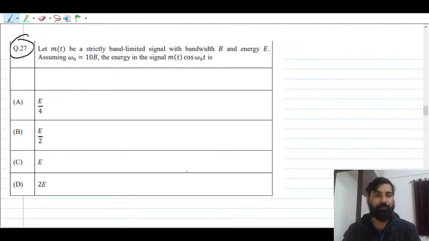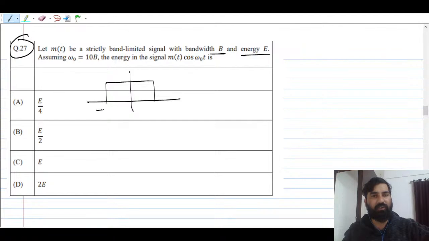Okay, so let us take here m(t) to be a strictly band limited signal with a bandwidth of B, right? And energy is given as E. So let us consider here the band limited signal. It is band limited to minus B to B. This is your message signal m(t), right? You can say that this is nothing but a message signal M(omega), right?